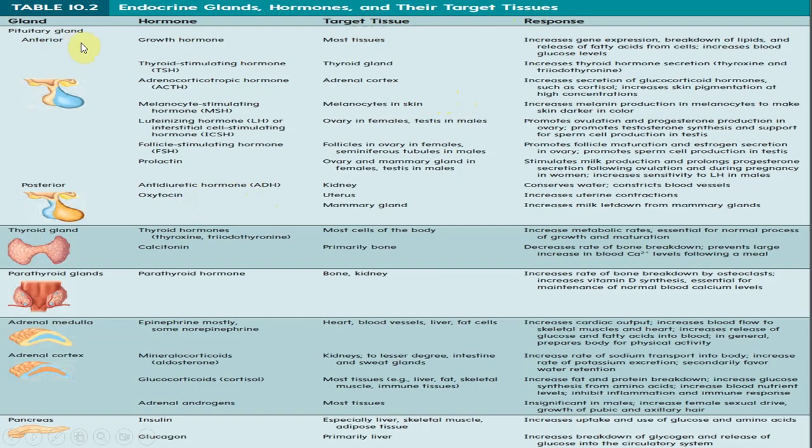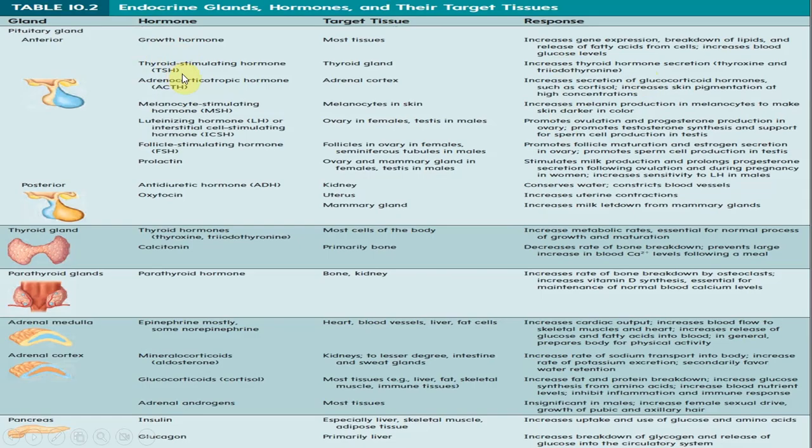So when you talk about the pituitary gland, there are two parts to it, the anterior and the posterior, right? This is the anterior part here and this is the posterior part here. When you talk about the anterior part, it produces your growth hormone. Where does it act? Most of the tissues. Obviously, when you talk about growth, it is general, right? I can't really say that the growth hormone would act on a certain organ and only cause growth of that particular region. Growth has to be uniform. So, in most tissues, what does it do? Increases gene expression, breakdown of lipids, and release of fatty acids from cells, increases blood glucose levels, etc.